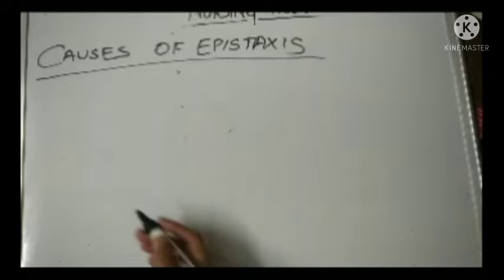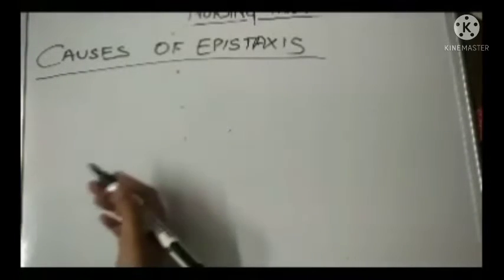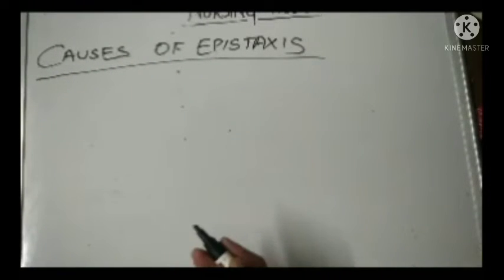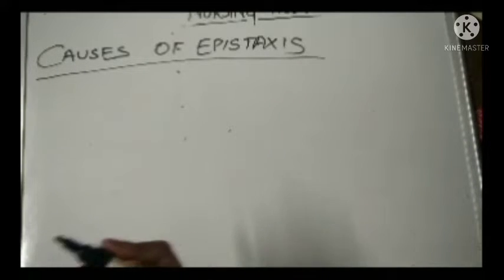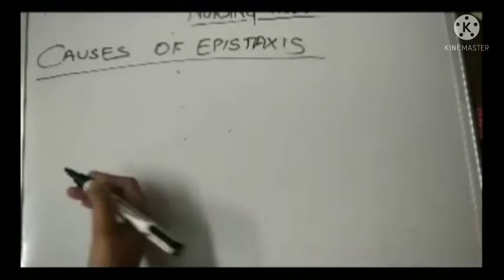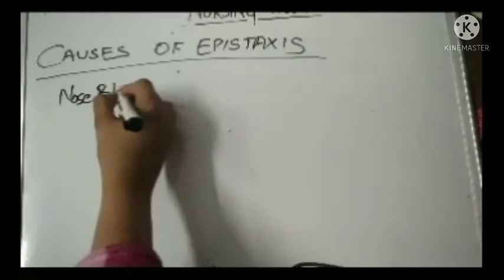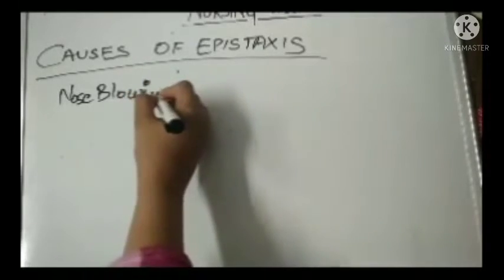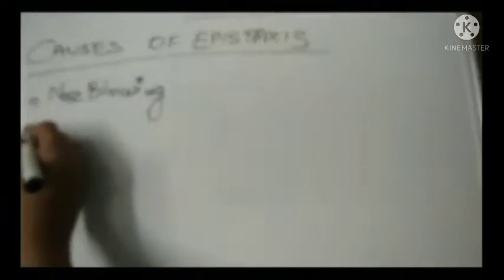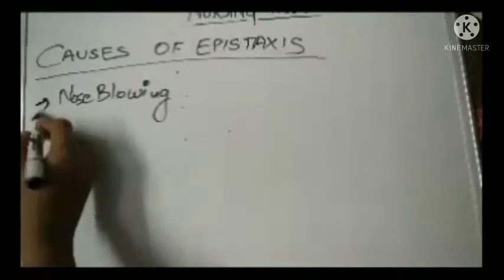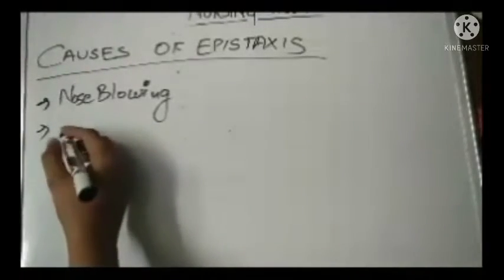So now the causes of epistaxis. The first most common cause, because we are studying the upper respiratory disorders of the children, is nose blowing. You have seen that so many children are involved in nose blowing and nose picking.